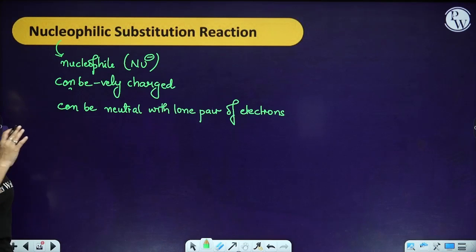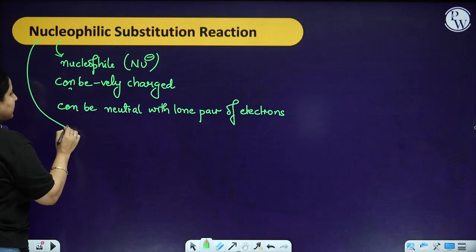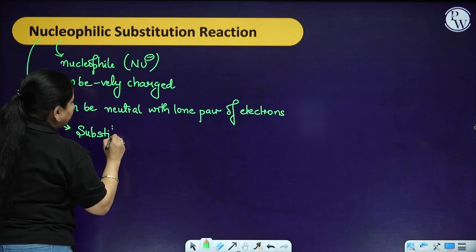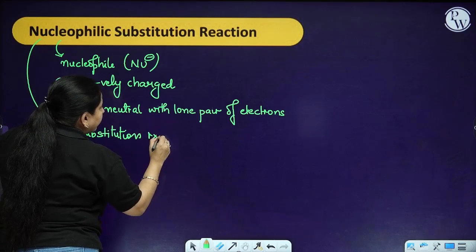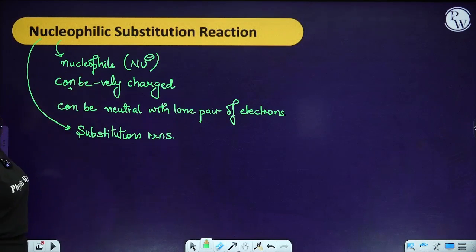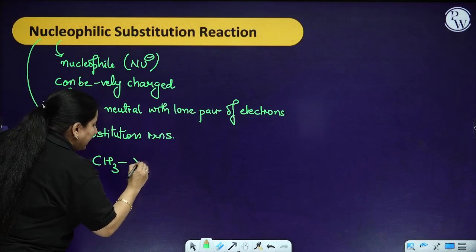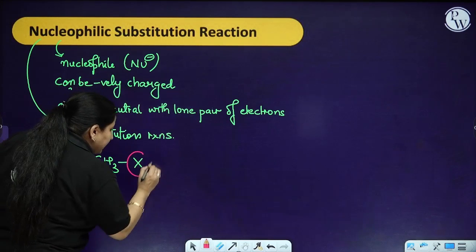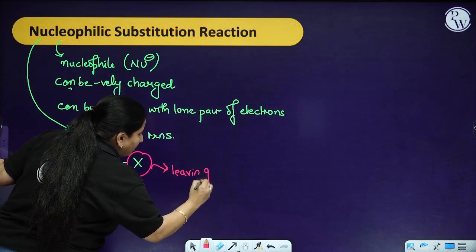Okay. Now, this particular nucleophile is having a negative charge. So, basically what is going to happen? This nucleophile is going to show a substitution reaction. And say suppose I have taken this alkyl halide, in this particular alkyl halide, this X is going to be my leaving group.